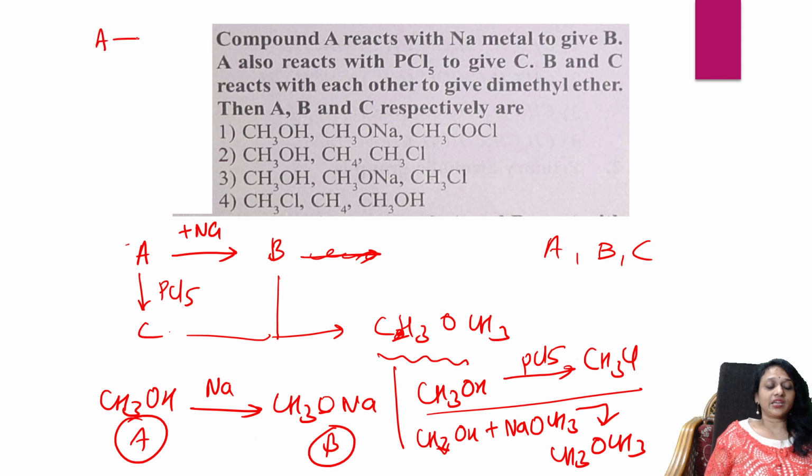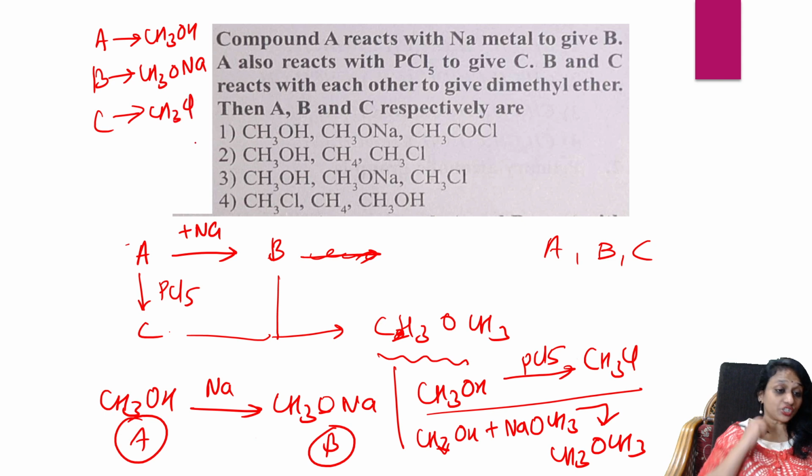So compound A is methanol. Compound B is, compound C is, which option is right? So compound A, B, C. Chloride. So first one, shall I take ethyl chloride, methanol? Yes, right. A option methanol. Third, right. That's perfect. That's clear, students.